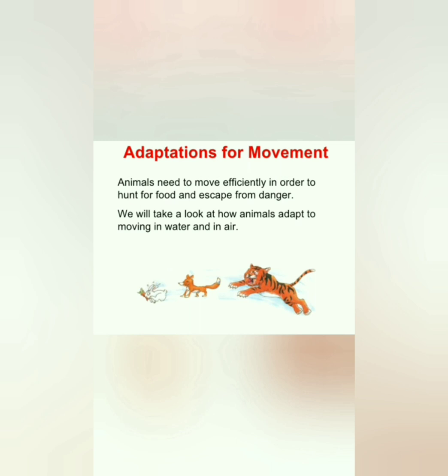Animals move in search of food and water, and also to protect themselves from other animals, and also to make their babies comfortable in their habitat.